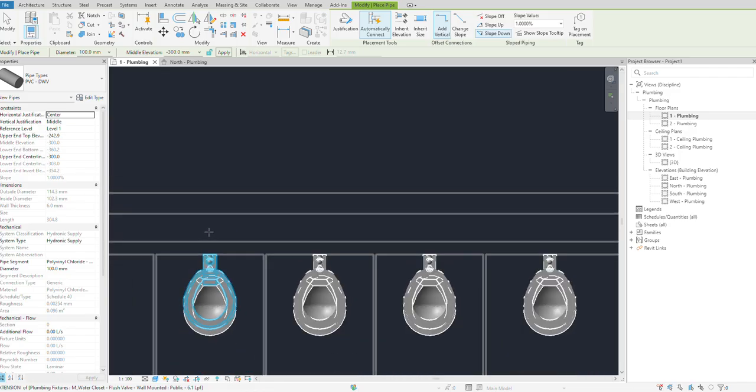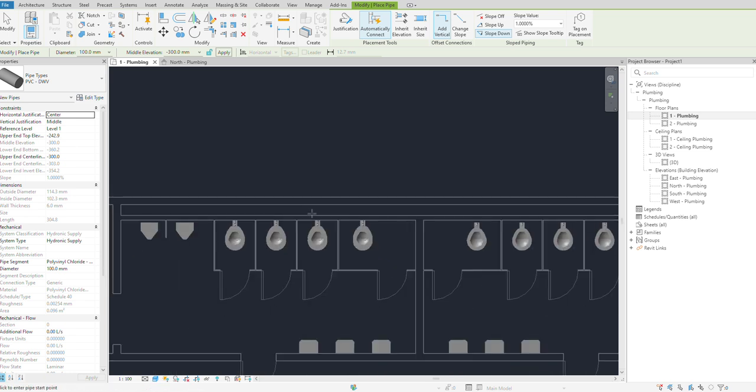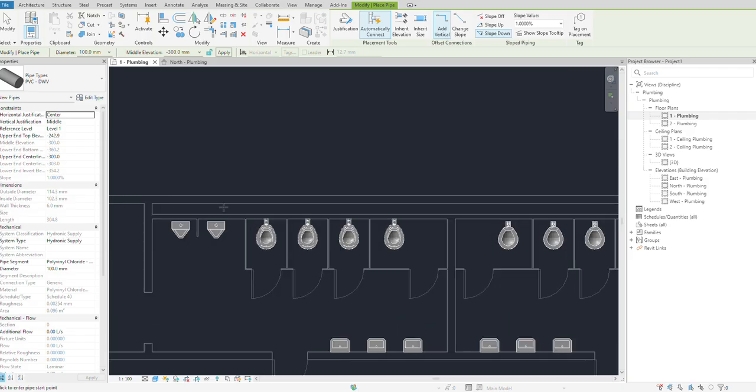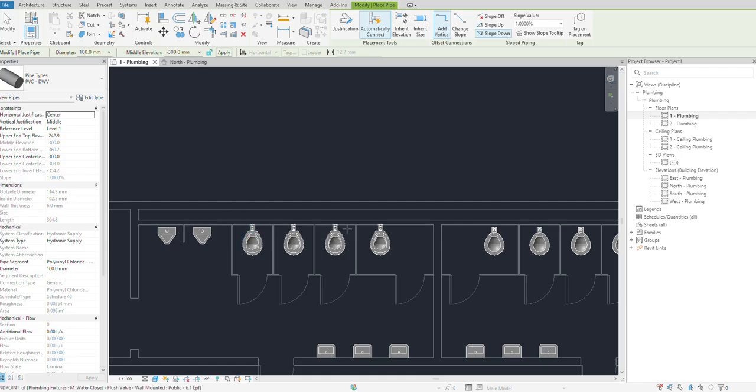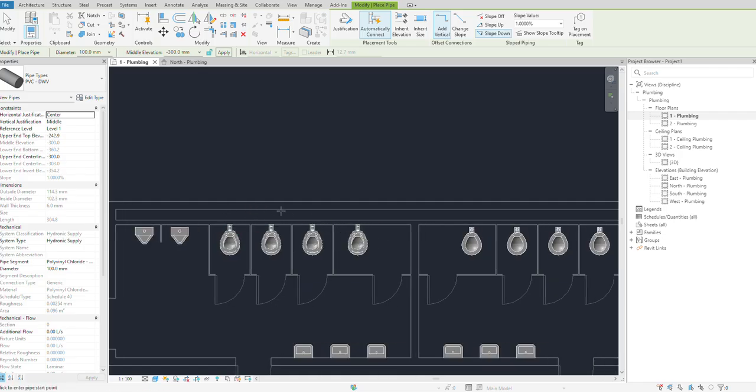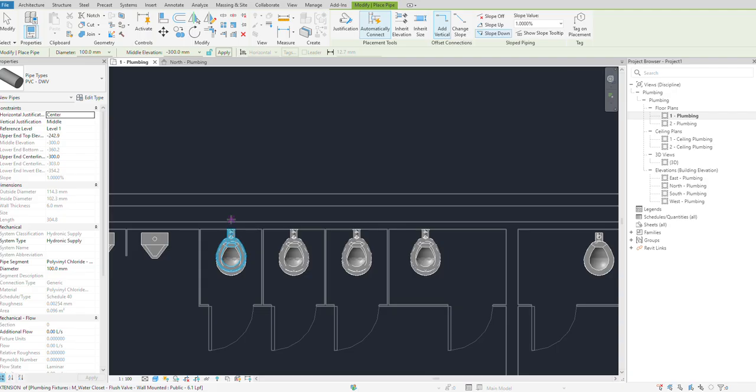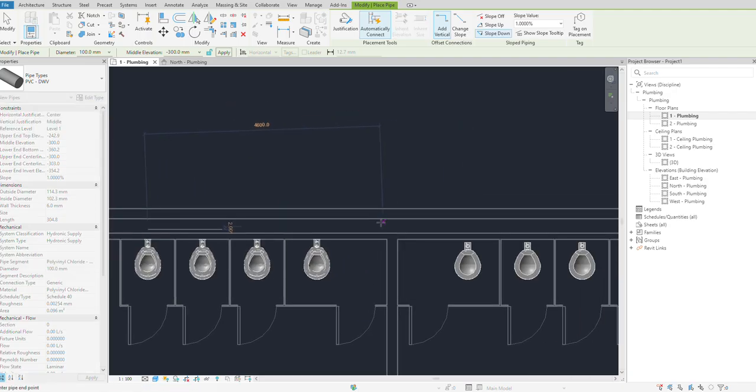This method we will use. If, for example, here we have this shaft, or not shaft, what is it called? We have a space here where all the pipings are there. We don't have any problem, shaft or what. But sometimes, if the pipe is too close, this method we will use. I'll show you what the method is. Let's say this.